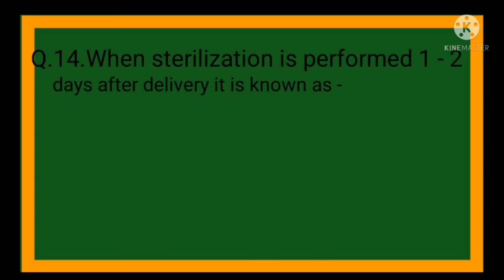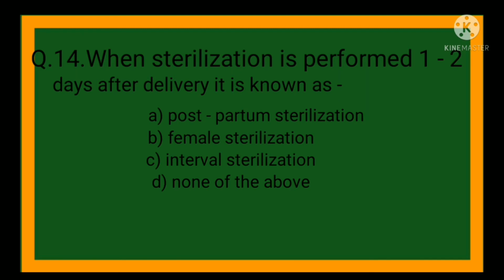Next question number 14. When sterilization is performed 1 to 3 days after delivery, it is known as: options are option A, postpartum sterilization; option B, female sterilization; option C, interval sterilization; option D, none of the above. So here the correct option is option A, postpartum sterilization.